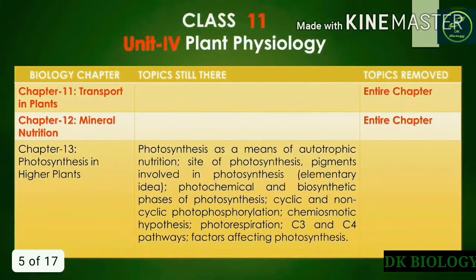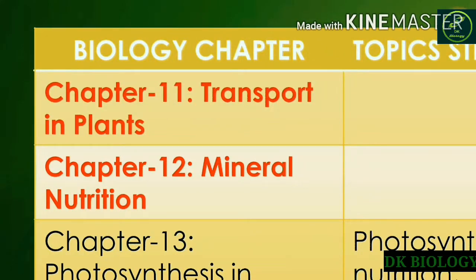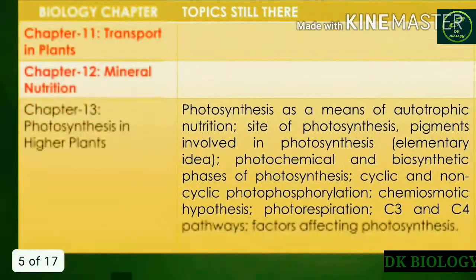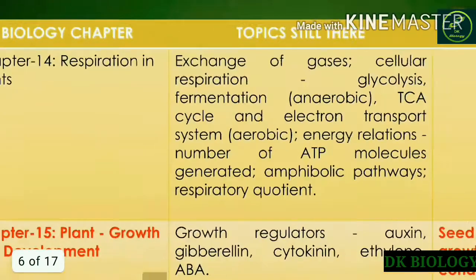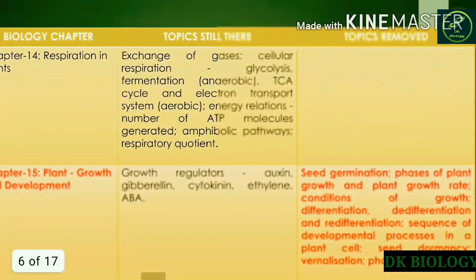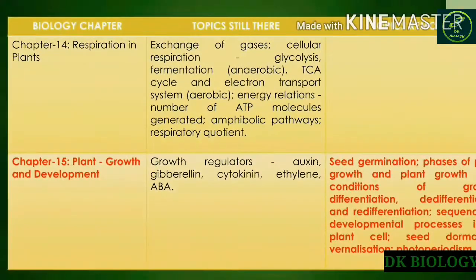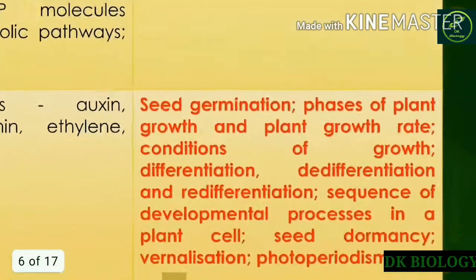And in the fourth unit, that is plant physiology, chapter 11, transport in plants, and the chapter on mineral nutrition, these 2 chapters have been removed from the syllabus. But the next chapter, photosynthesis in higher plants, has no change. The 14th chapter, respiration in plants, has no change. The 15th chapter, plant growth and development: the only topics you have to do in this session are growth regulators, auxin, gibberellin, cytokinin, ethylene and abscisic acid. The remaining topics have been removed from the syllabus.